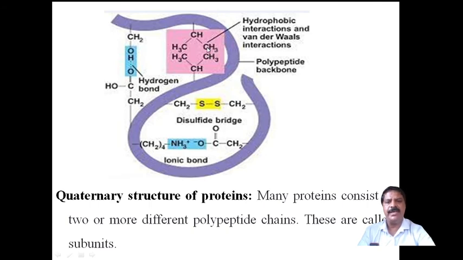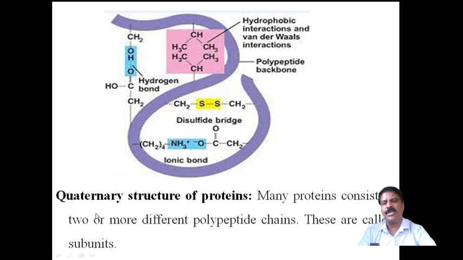Hydrophobic molecules, where there is a methyl group, suppose the R group is a methyl group and another methyl group, therefore an interaction will be there. Here they are close to each other, and a weak van der Waals force bond will be formed. The hydrophobic bond is responsible for van der Waals interaction. These are the four types of bonds responsible for the stability of the tertiary structure of the protein, which is nothing but the backbone of the polypeptide, as I have said.